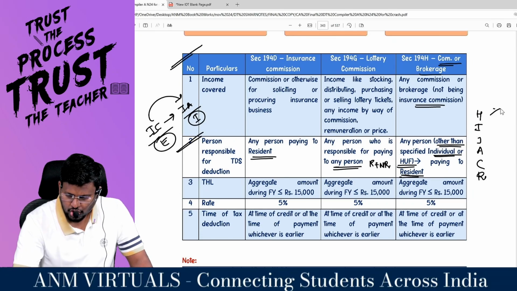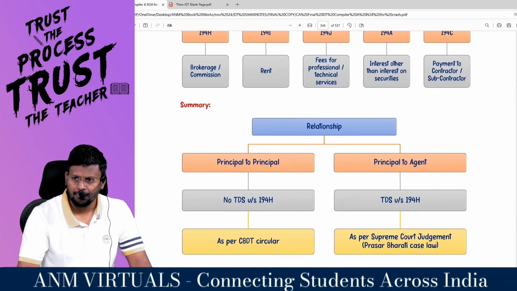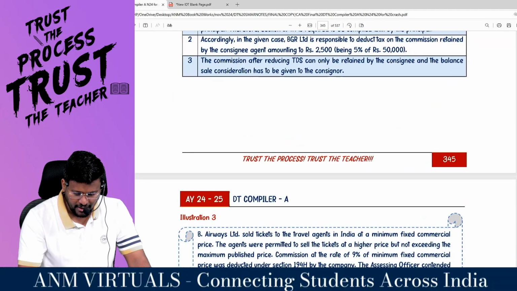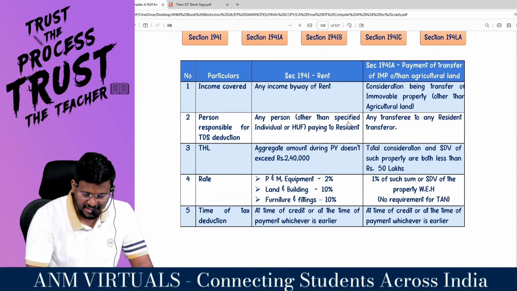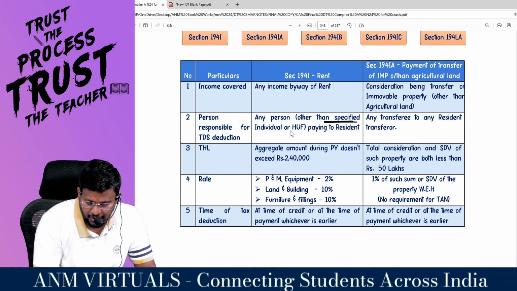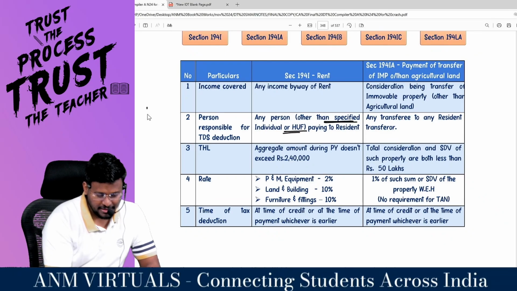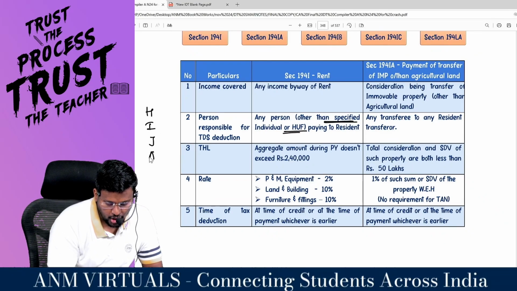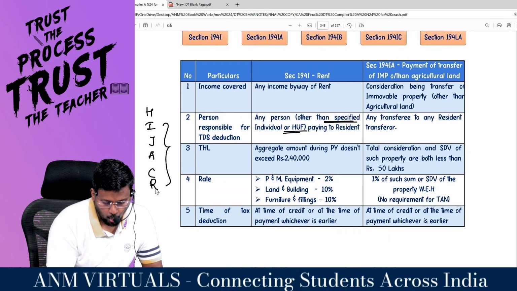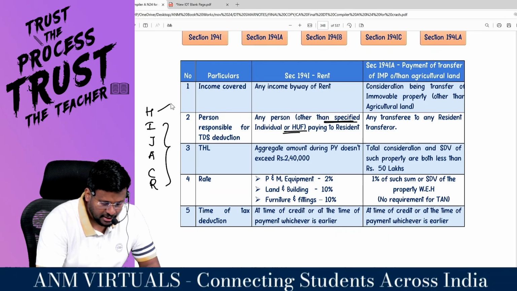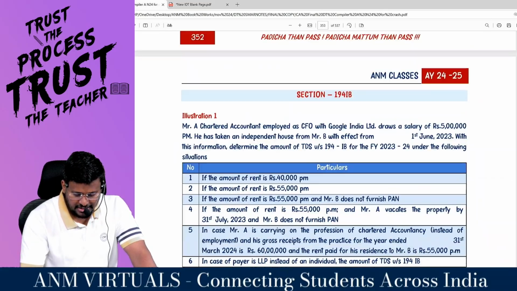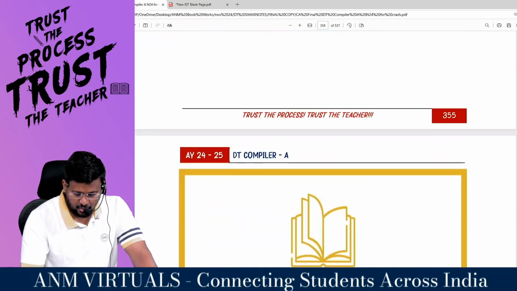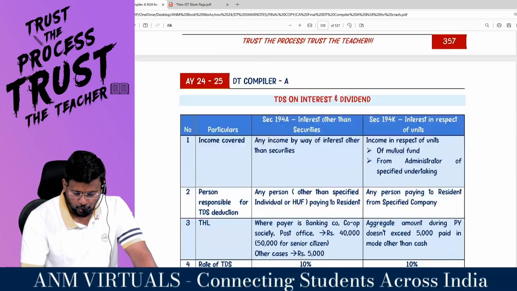Okay, fine, fantastic. Shall I go and check I concept? Sir, go to 194I, my dear lovable students. If you go to 194I, you can see that any person other than specified individual or HUF. That means again HIJACKER. What is the shortcut? HIJACKER. In that, H over, I over. Shall I move to J, sir? Yes, sir. Please come to J and check, sir. 194J.